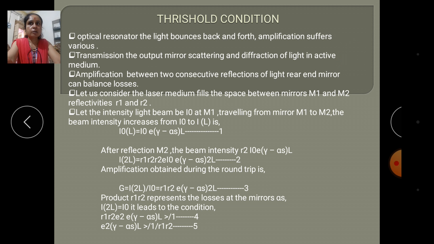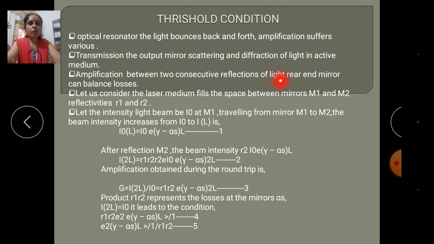For the purpose of oscillations, the essential amplification takes place between two consecutive reflections of light. The rear-end mirror can balance the losses. So we can get losses in the amplification between two consecutive reflections of light.